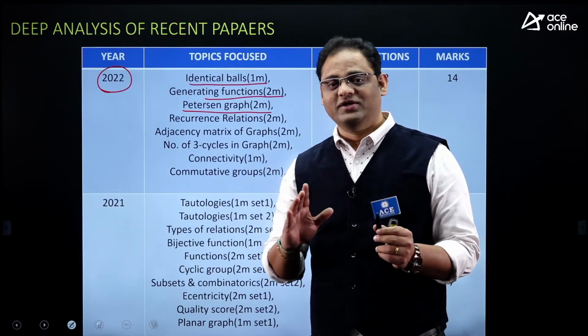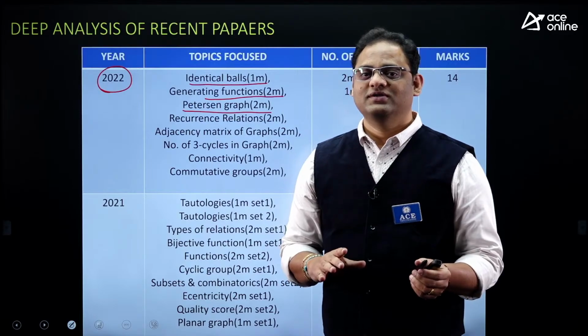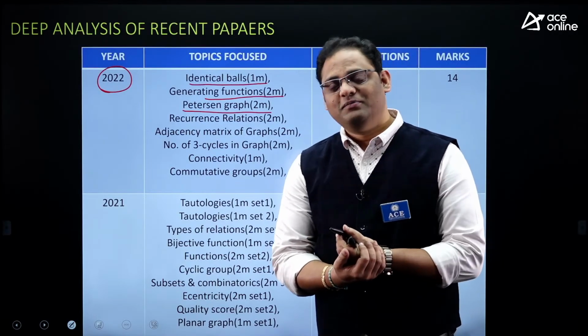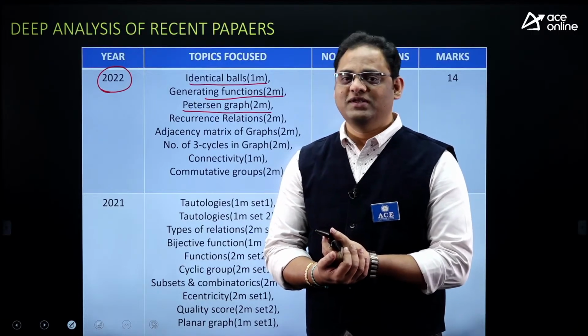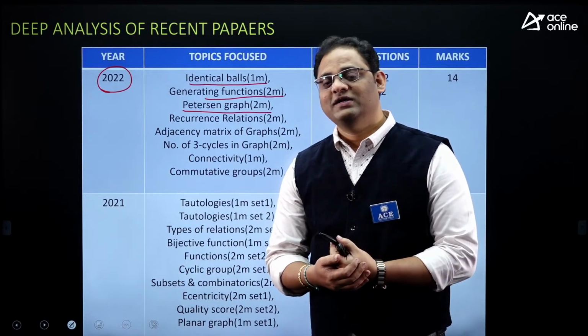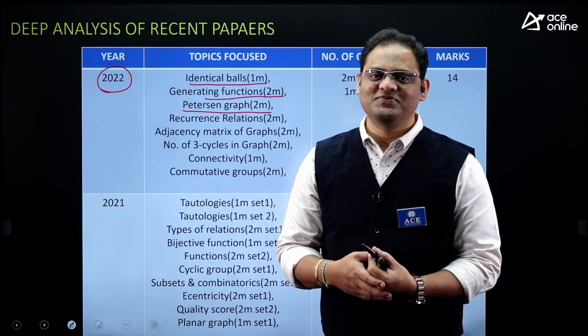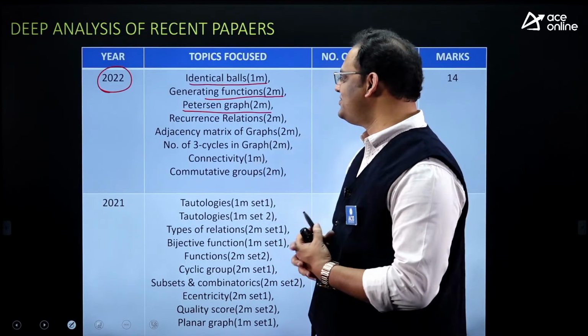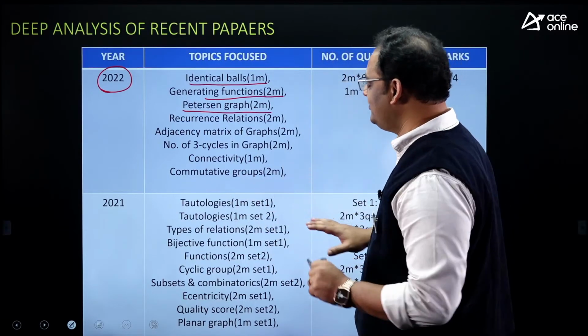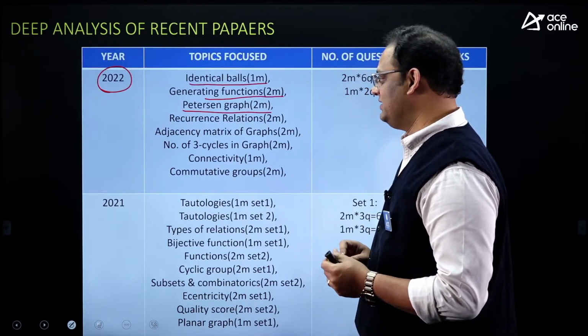They asked about the maximal independent set. And they asked about the Hamiltonian path. They touched many concepts of graph theory in this single question, my dear. So there is one question framed on Petersen's graph like this.